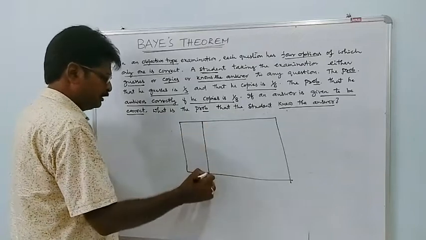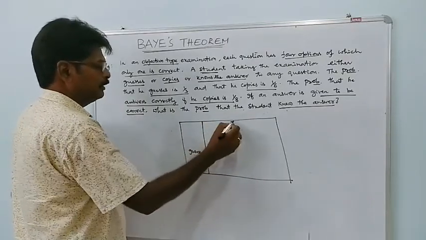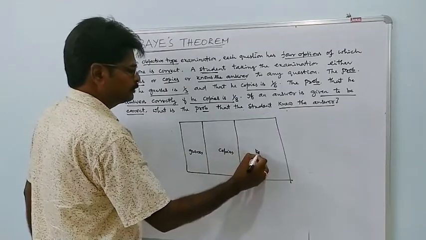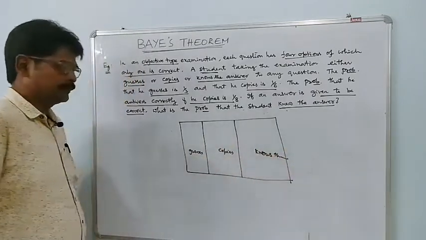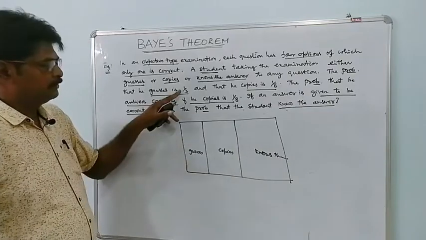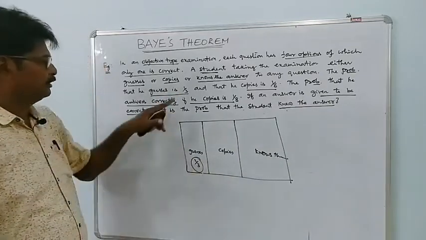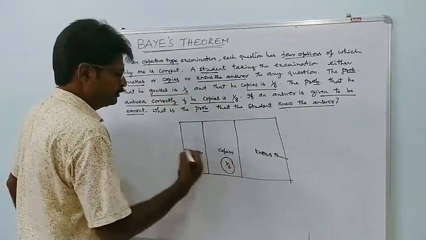What is the probability that he guesses? It was given as 1 by 3. He copies is 1 by 6.